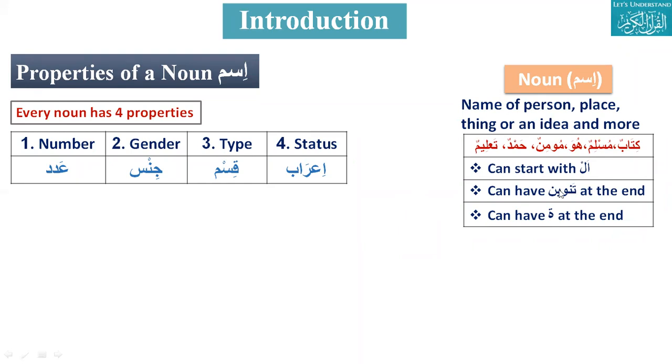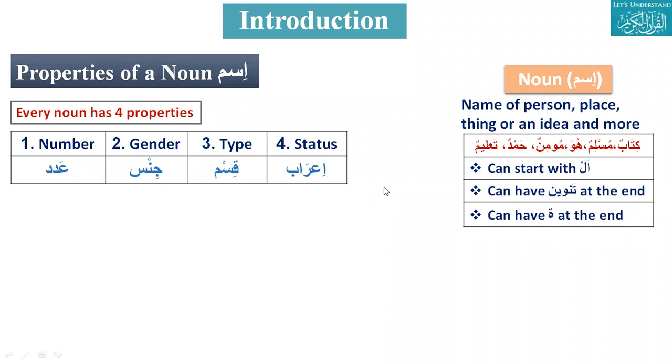So properties of ism. I would need help from Sayyid Ahmad. If you can tell me the properties of noun, how many properties? There are 4 properties: number, gender, type, and status. Any example of a noun? Ahmad, Muhammad. Ahmed, your mic has some problem. If you can please fix it, it will be good for us to listen to you. So properties of ism are 4: number, gender, type, and status.